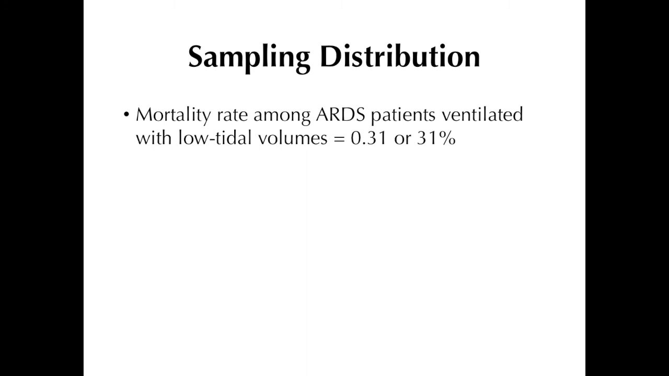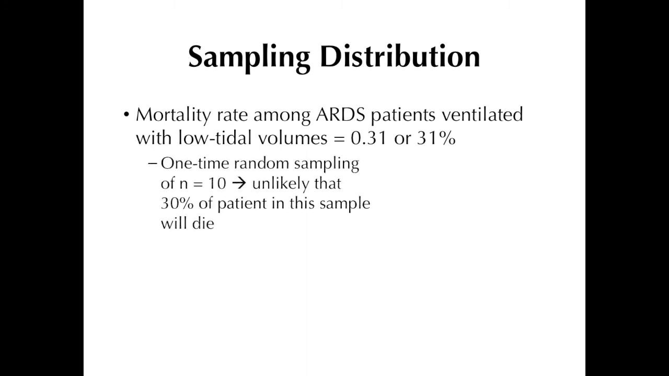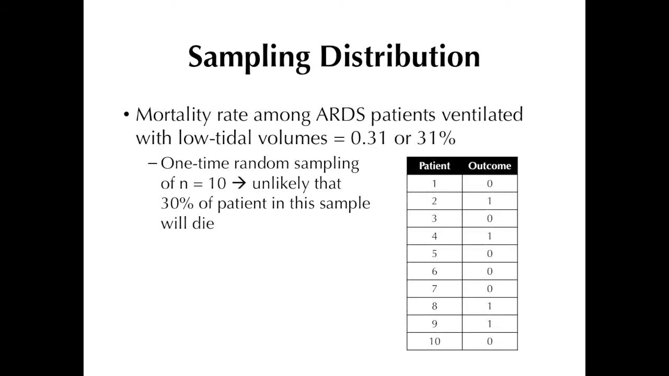died. Now, if a random sample of, say, size 10 was drawn from this particular group, it is unlikely that exactly 30% of the patients in this particular sample will die. I mean, it could easily be lower or higher than 30%. Now, let's say this is the information we got from that particular one-time sample of 10 patients. It so happened that 4 of them had an outcome of death, which was assigned a notation of 1. So the proportion of deaths in this sample would then be 4 out of 10 or 0.4.